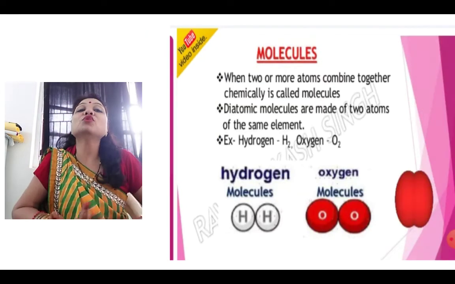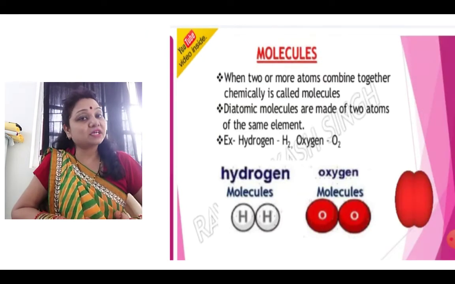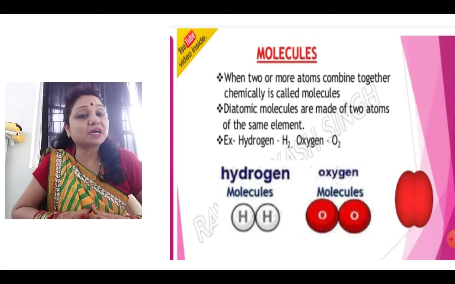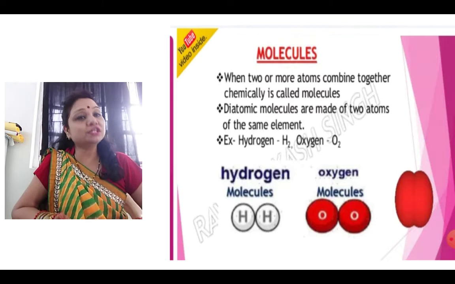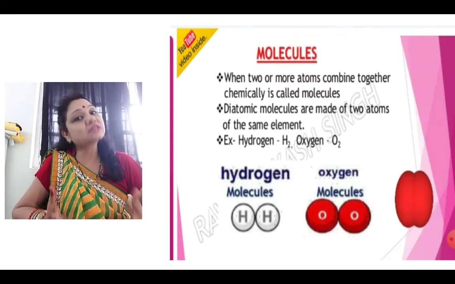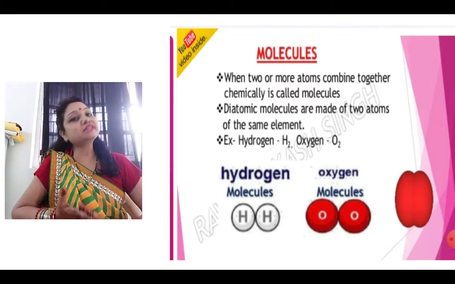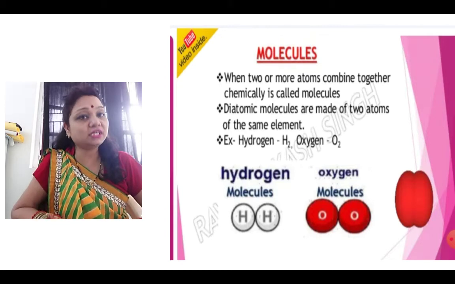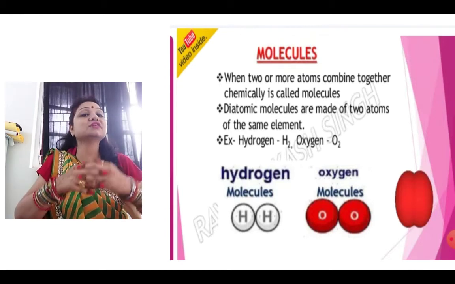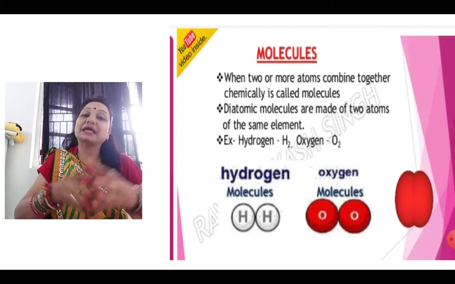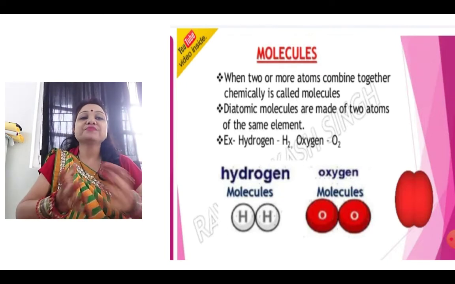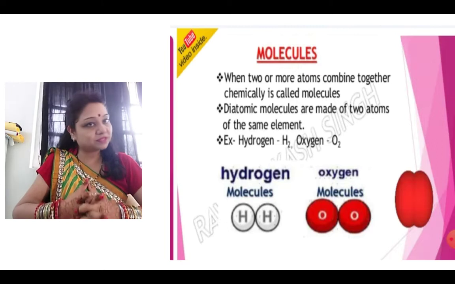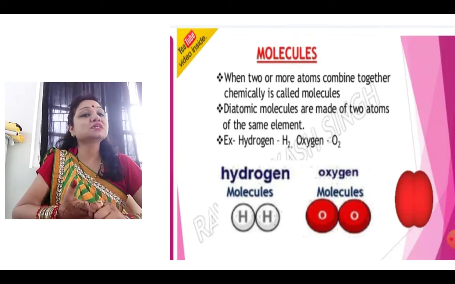Now what about the molecules? Same way as we have the tissues after combining the cells, in chemistry we have the molecules when two or more atoms combine together. So again, relating it with the body, when cells unite together, they form the tissues. And when atoms combine together, they form the molecules. So chemically, when two or more atoms combine, they are called molecules.